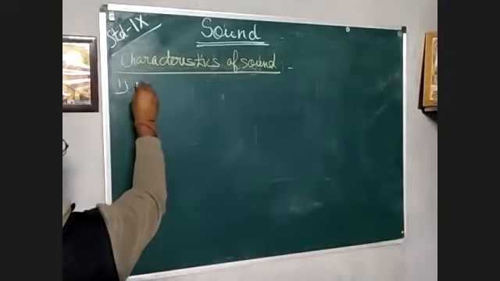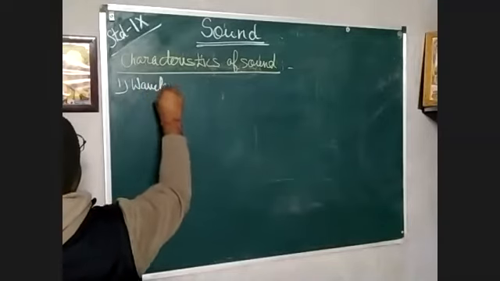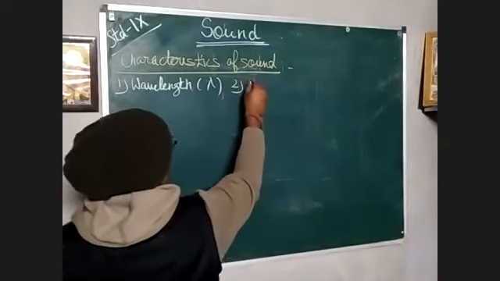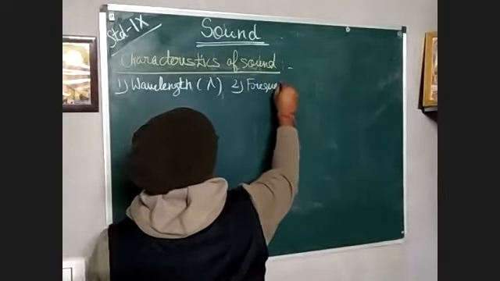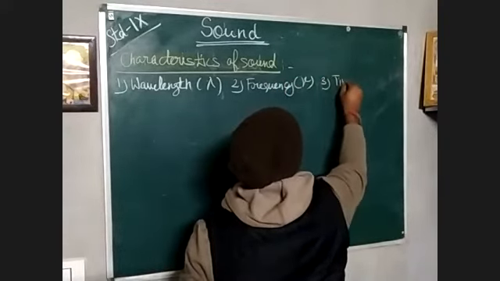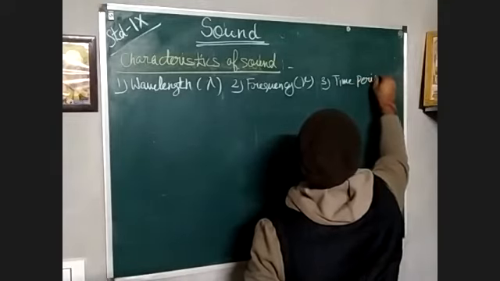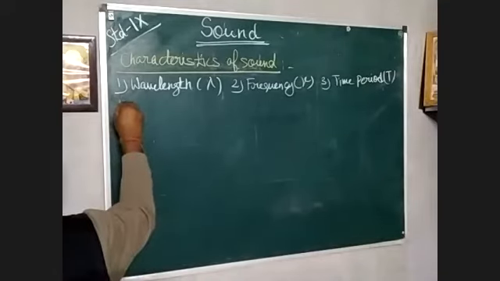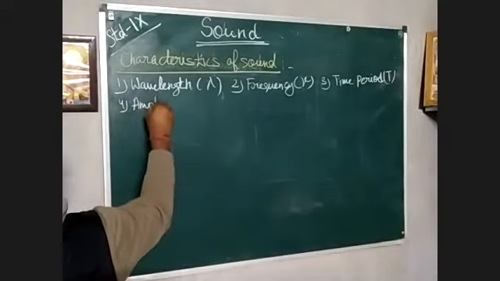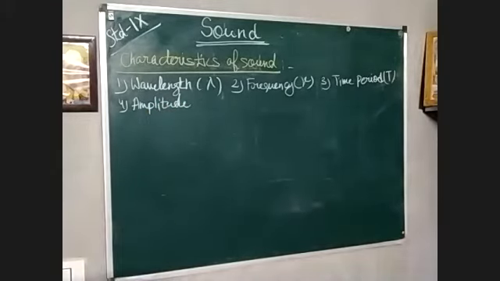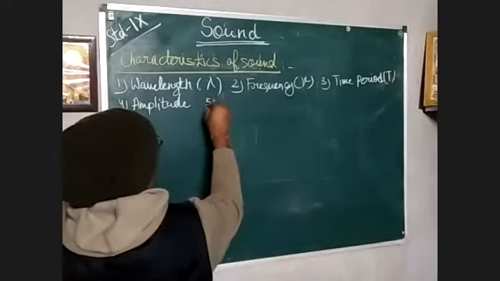First, I am writing wavelength. That will be denoted by lambda. Then second is frequency. Frequency will be denoted by nu. Then we have time period, that is denoted by T. Then we have amplitude. So these are the characteristics which we have discussed. And one more we are writing here, that is speed of wave.